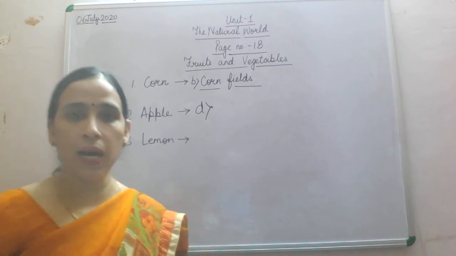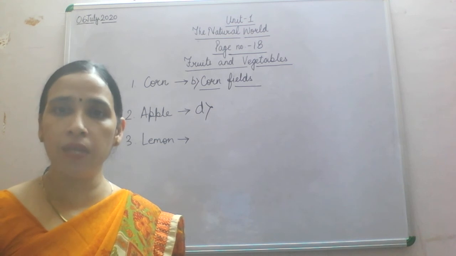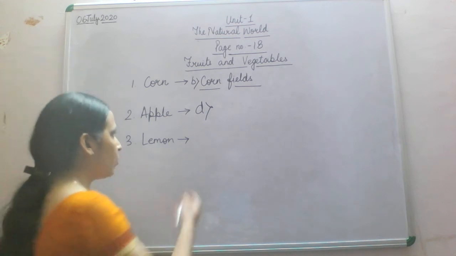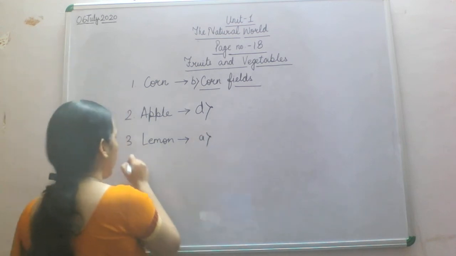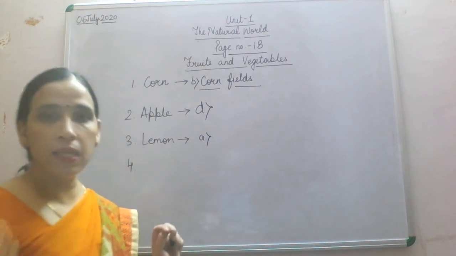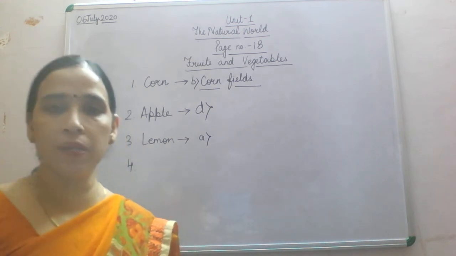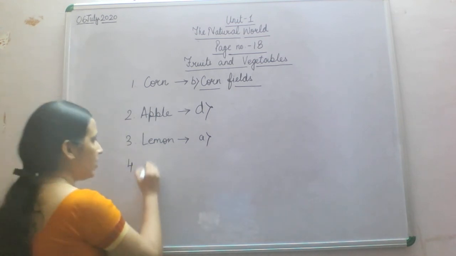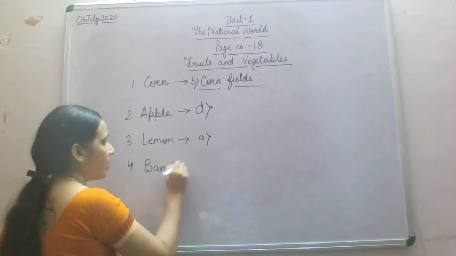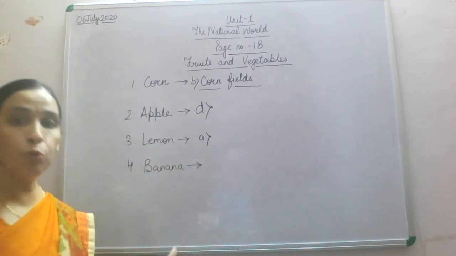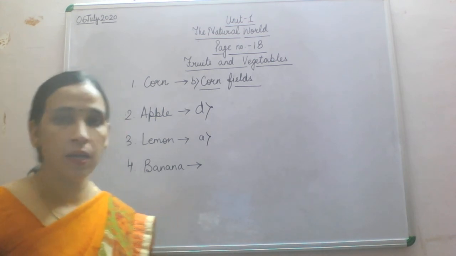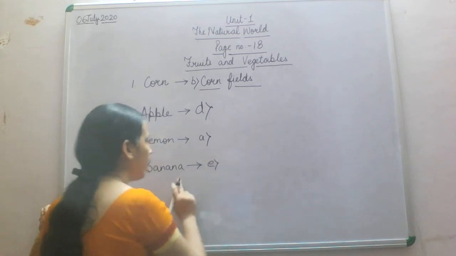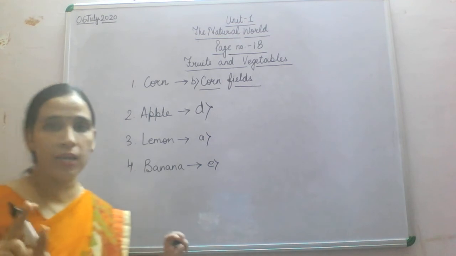Short trees were there, and we have seen lemon trees in our surroundings also. And here you will write the answer, that is A. On A place there is an example of a lemon tree. Now the fourth one, that is banana. Banana is a fleshy tree having huge leaves also. Large leaves are there. Here the banana picture is also given in your book, that is on E place. So wherever banana is in your book, there you will write E.